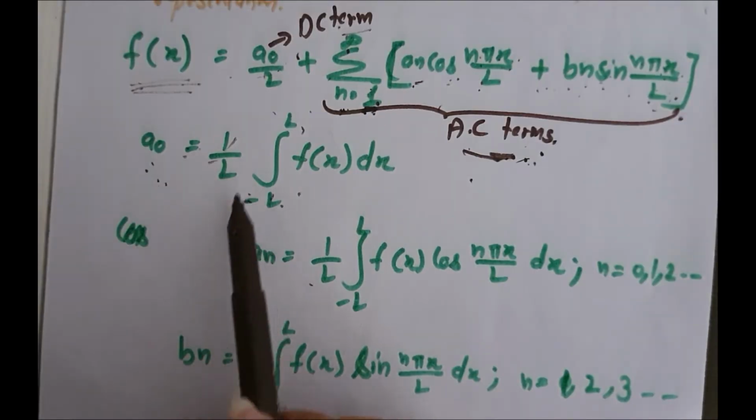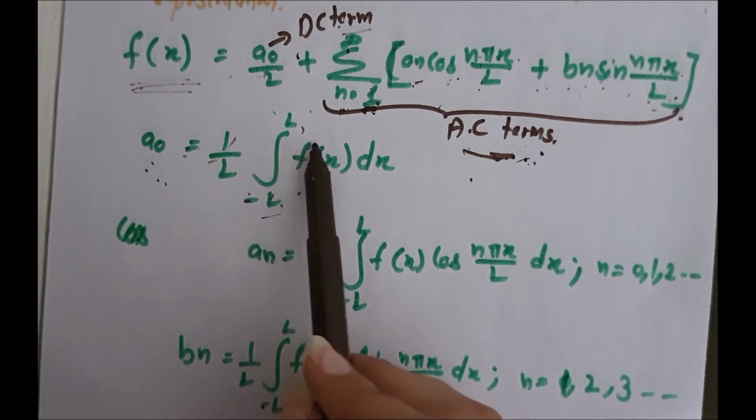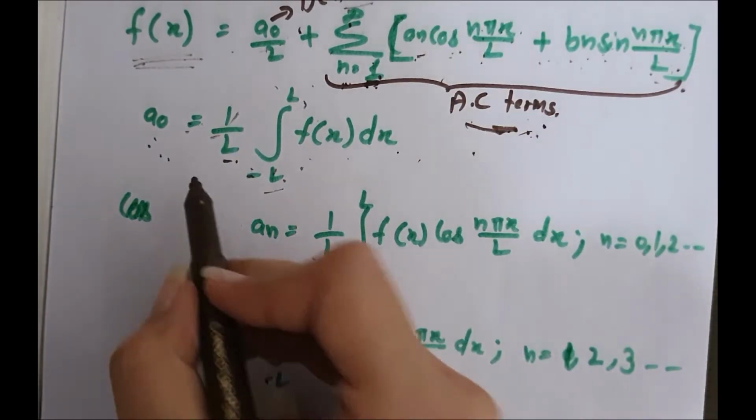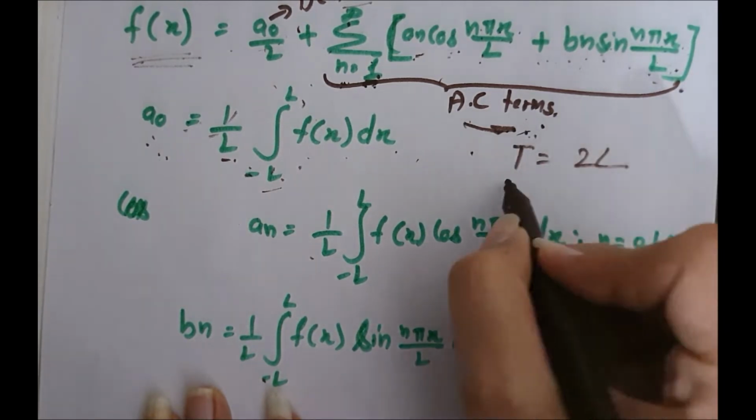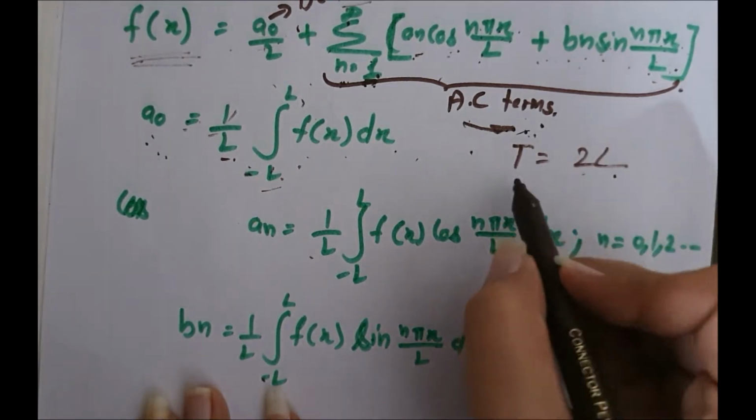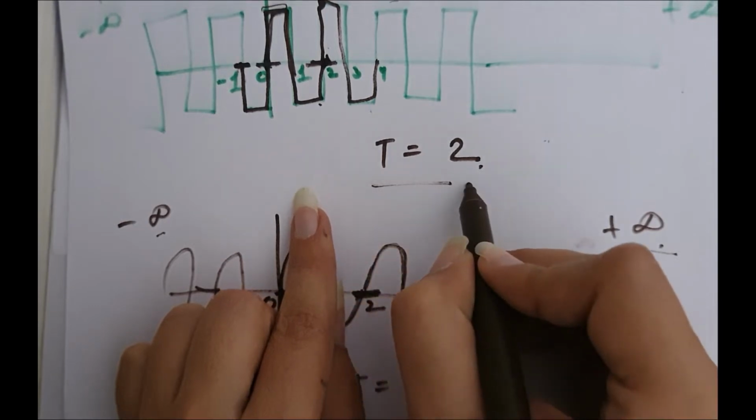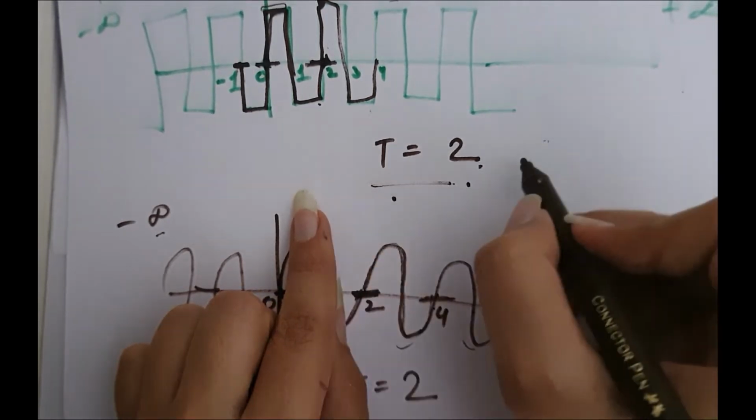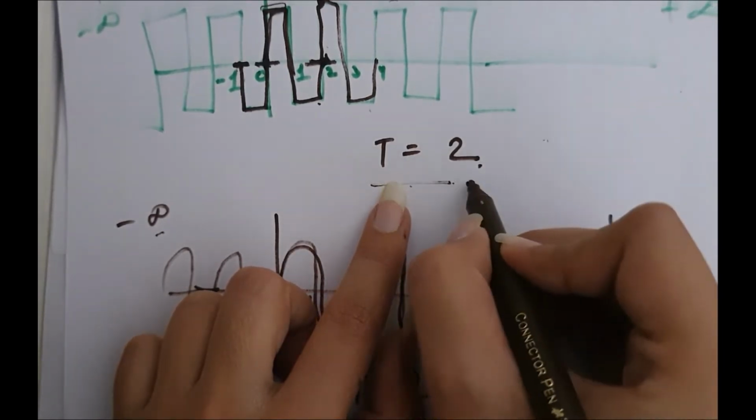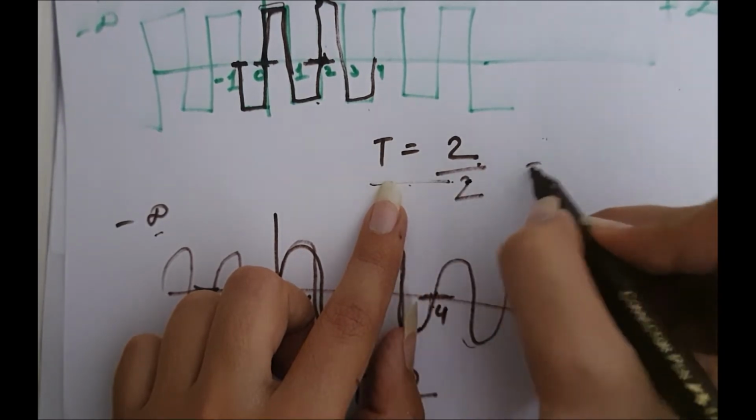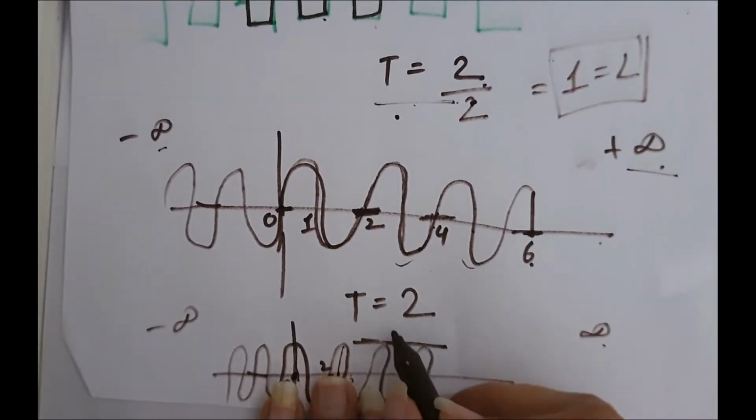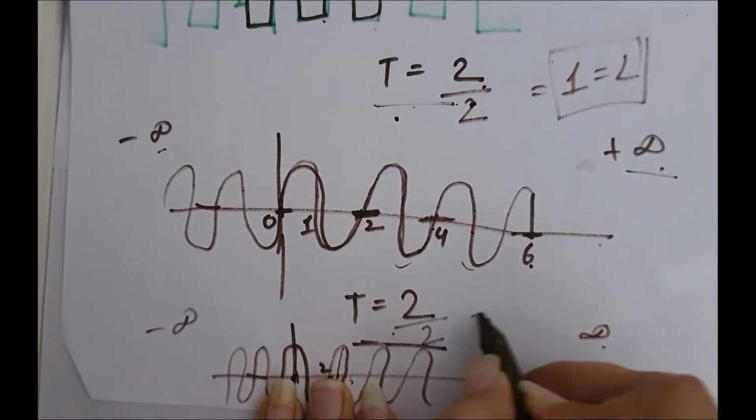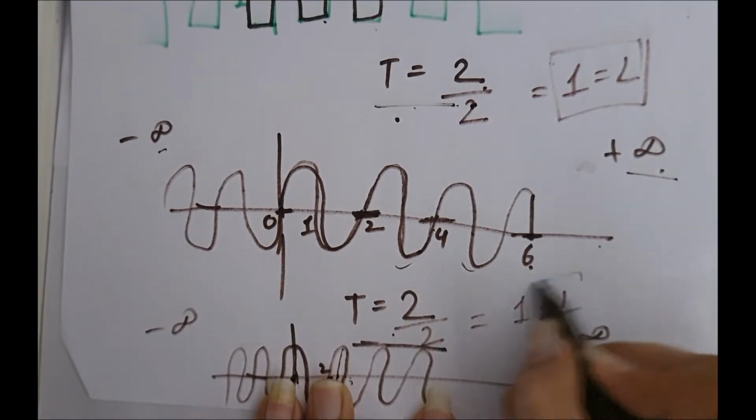Now a naught is 1 by L integration from minus L to L of f(x) dx. This L is half the length of the signal, that is T is equal to 2L, meaning the time period is twice L. Now here we understand what is time period. If we halve the time period, then we will get L. Now the time period is 2. If we halve the time period, then we get L, that is 1. Here also the time period is 2. If we halve the time period, then we will get L, that is 1.